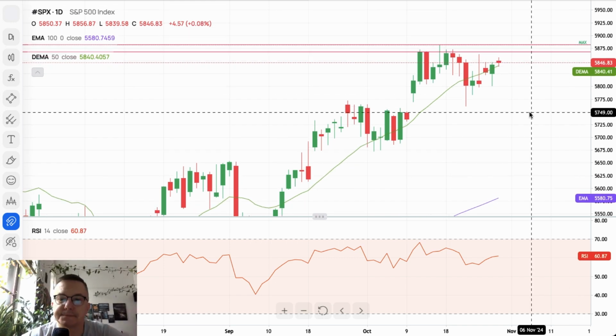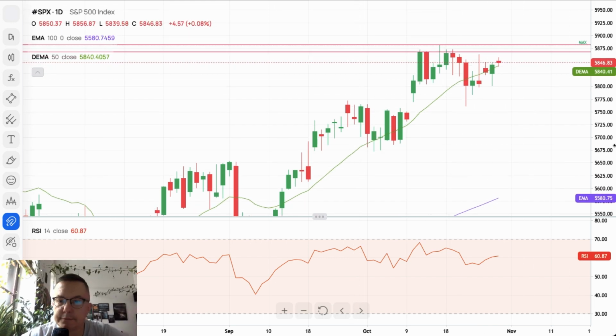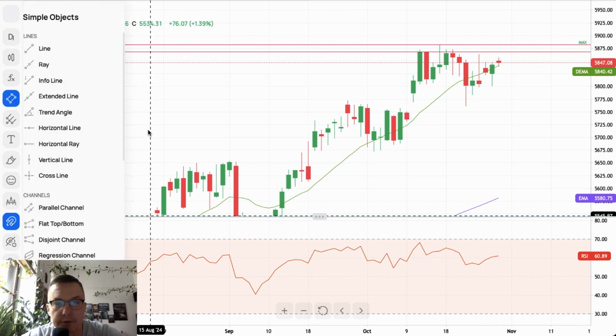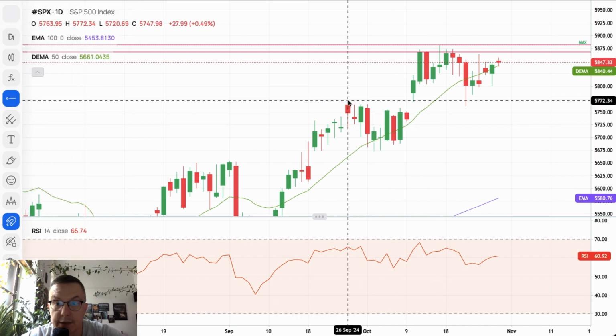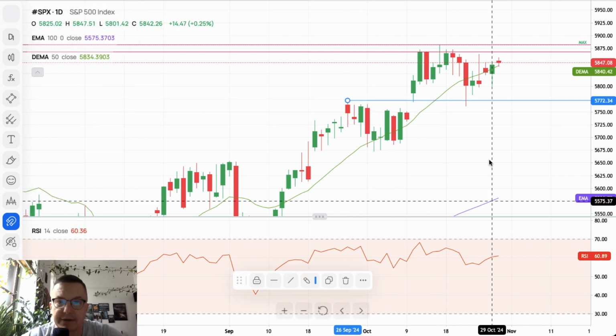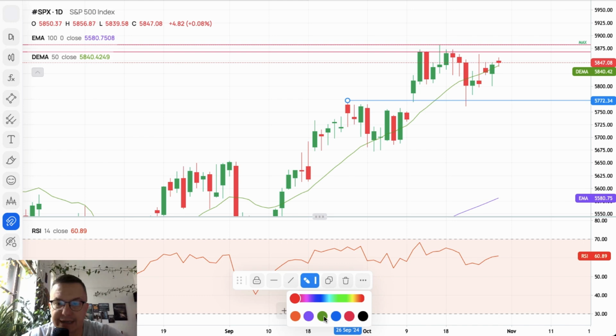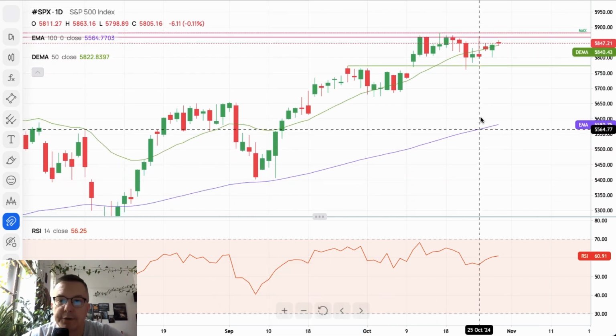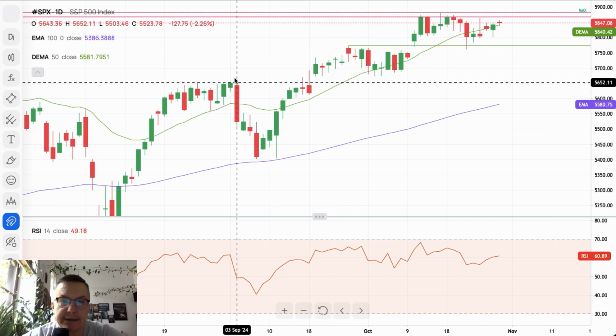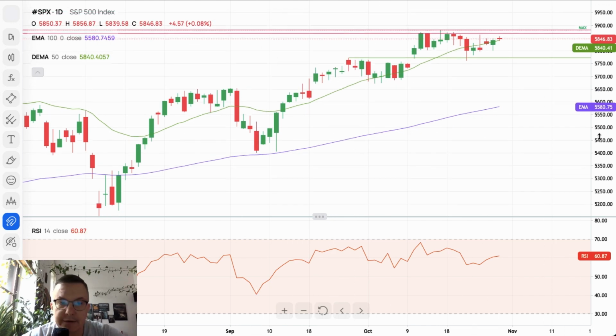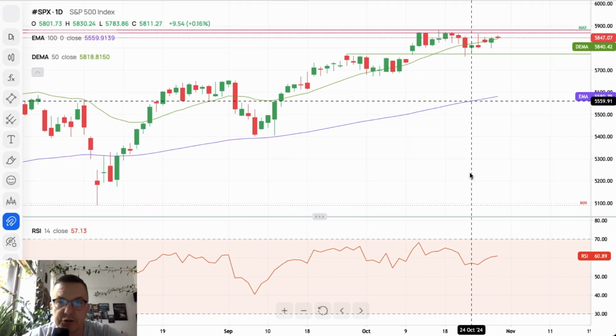There you go. Okay. So on the other hand, where is the support? It's obvious. You can see it straight on here. The support is here, 5,722. As long as you trade above the technical support, the outlook remains bullish, because all of this correction here, this one and this one and even this one are just internal corrections during the up move.